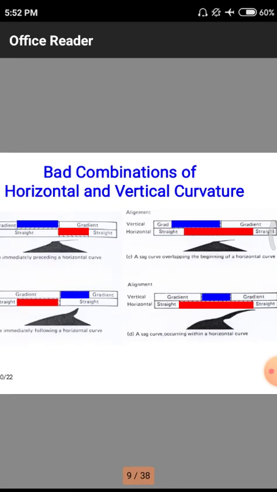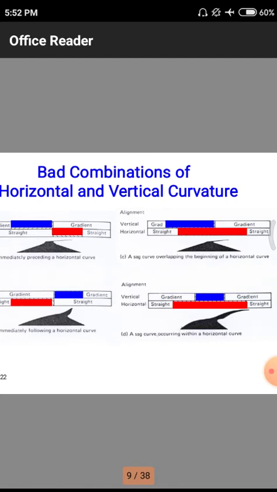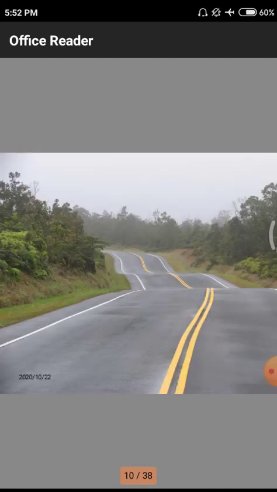These four are the better examples for understanding these combinations of horizontal and vertical alignments in a single road. This example shows the pattern of how the road will be, simply up and down, up and down.